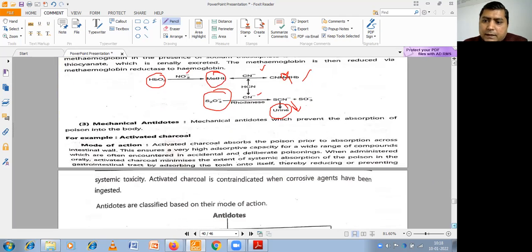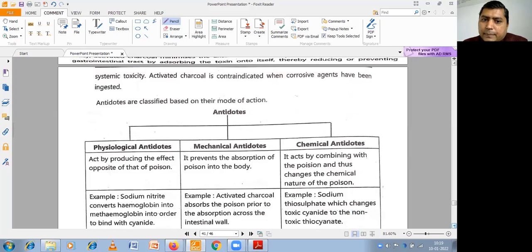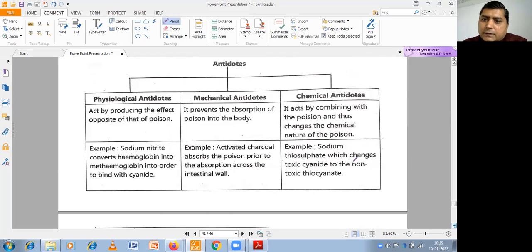Mechanical antidotes, like activated charcoal: if anybody ingests toxins, we can immediately give them activated charcoal. Activated charcoal absorbs the poisons on its surface, so the poison may not reach the systemic circulation and may not produce side effects or toxic effects. So this is the classification we have discussed: antidotes can be classified as physiological, mechanical, and chemical antidotes.